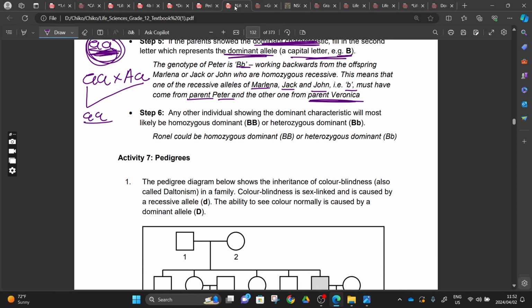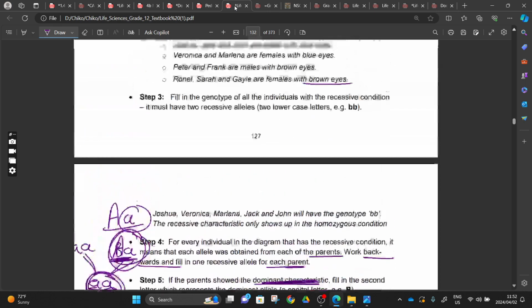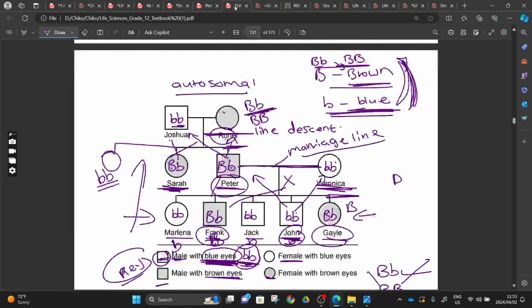And then step number 6: any other individual showing the dominant characteristics will most likely be homozygous dominant or heterozygous dominant. Ronel could be homozygous dominant or heterozygous dominant. What they are saying here is very simple. All of these individuals who are showing brown eyes, where this brown eye is being controlled by a dominant, can either be heterozygous or homozygous. So it's our way to prove whether this person is homozygous or heterozygous.